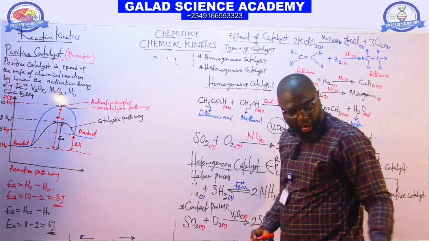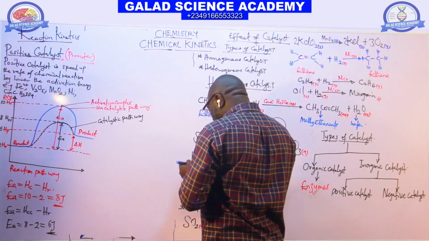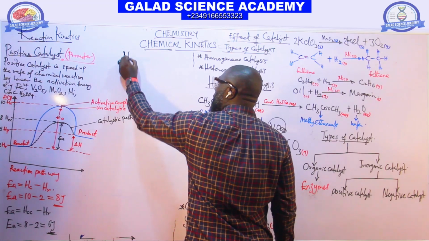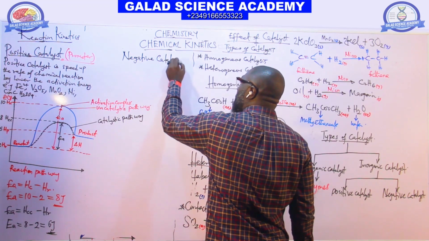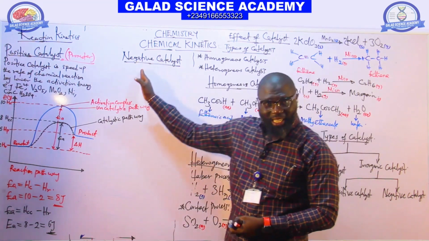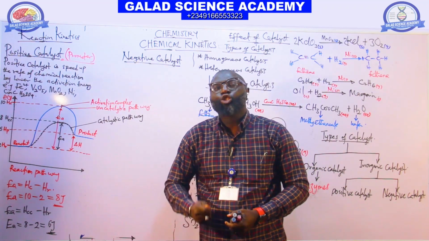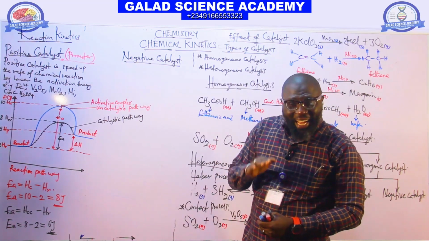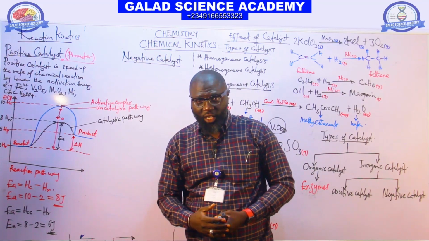The next one is the negative catalyst. A negative catalyst is a substance which reduces, slows or stops the rate of a chemical reaction by increasing the activation energy of the reaction.